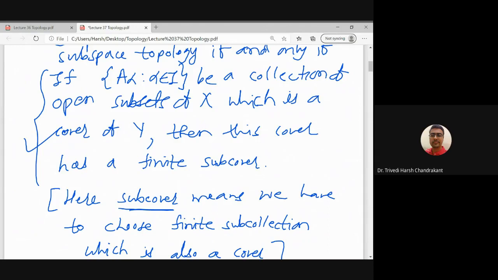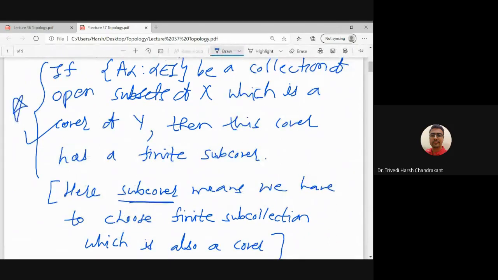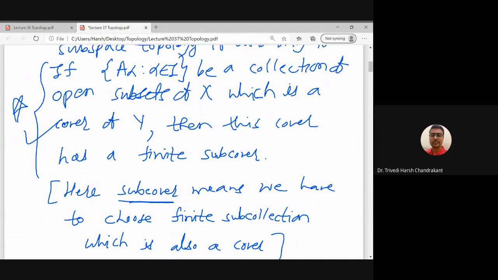This condition we can name, let us say, property star. In property star, the difference is that we are taking the cover by open sets in X, not open sets in Y. So only that is the difference.